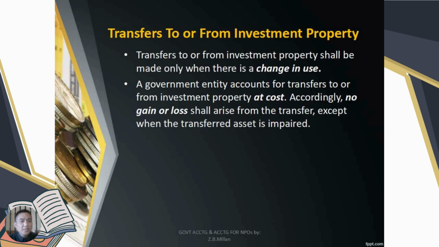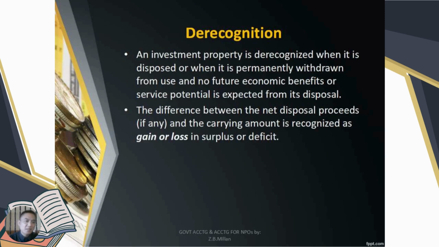Okay? A government entity accounts for transfer to or from investment property at cost. Okay? So, at cost, guys. So, wala pong gain or loss po except daw kapag na-impaired po. I know, alam niyo po what I mean by impaired po. Like, for example, sa Kalabaw, once na napilayan po siya, yung gamit po niya is mai-impaired, guys.